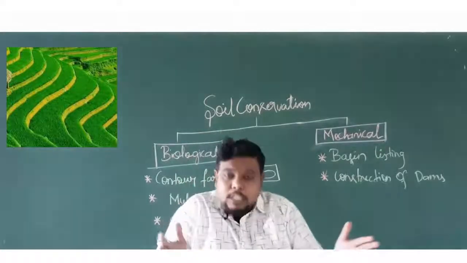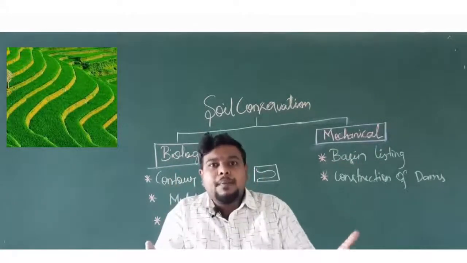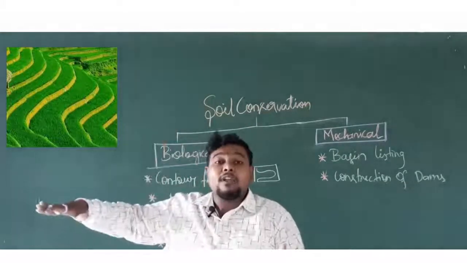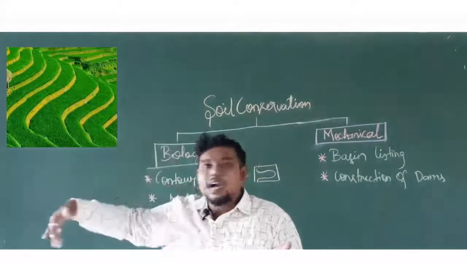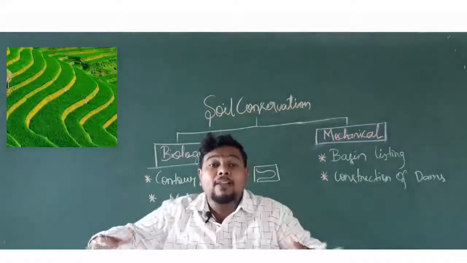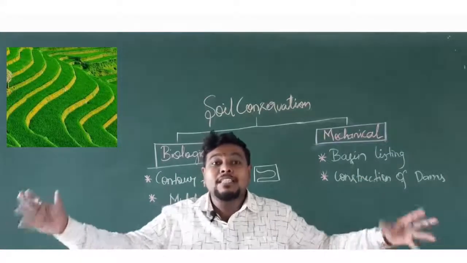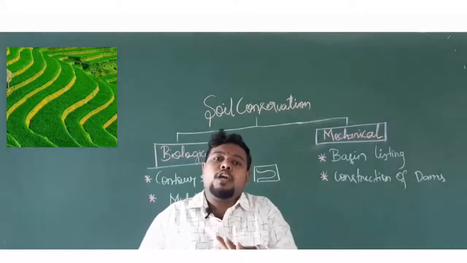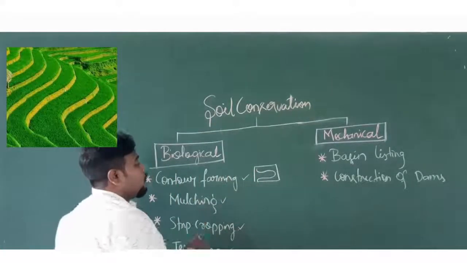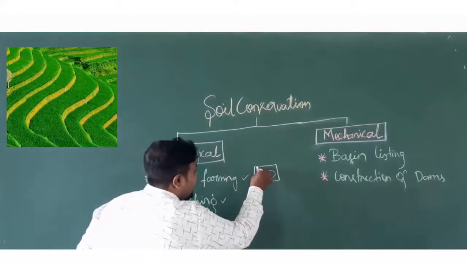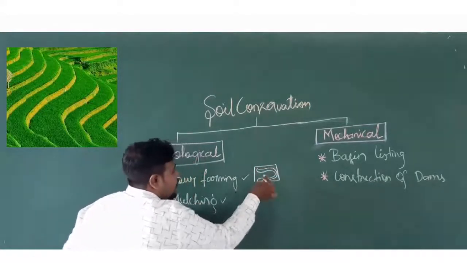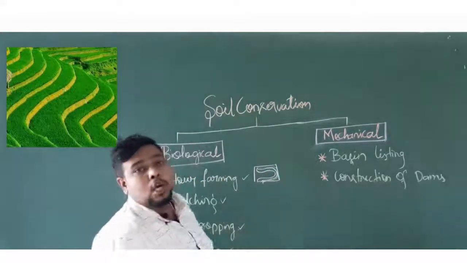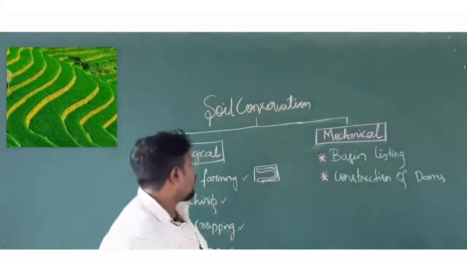Okay, if you are using only a small area here, only that part will be conserved. But if you are using this contour shape like a U shape here, all the part of the area will be covered with plants. Then the roots will be widespread in all the areas, holding the soil tight, so that results in the reduction of your soil erosion. This is called as contour farming. In an area you have to maintain that particular contour like this. If you are growing like this, this will be helping in the reduction of your soil erosion. So this is what you mean by contour farming.